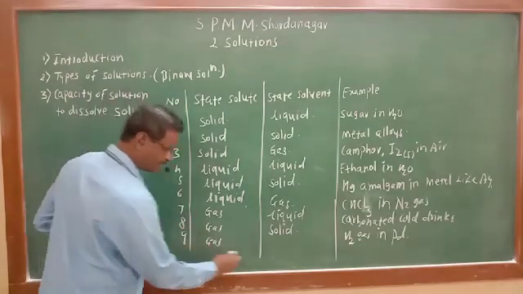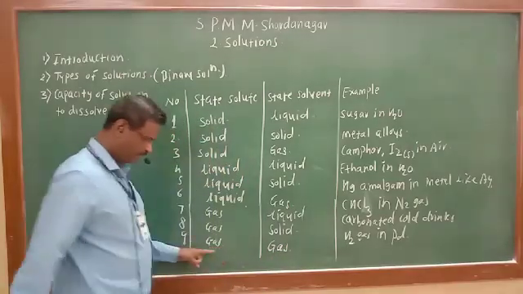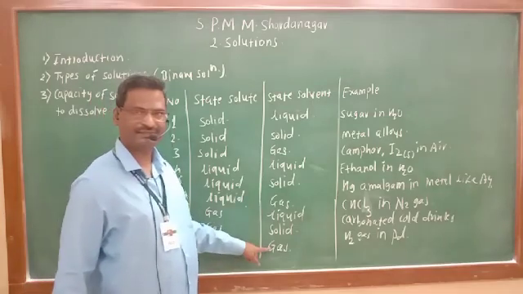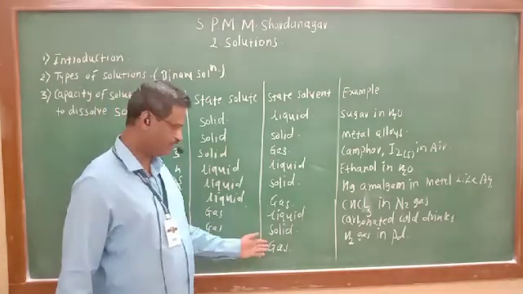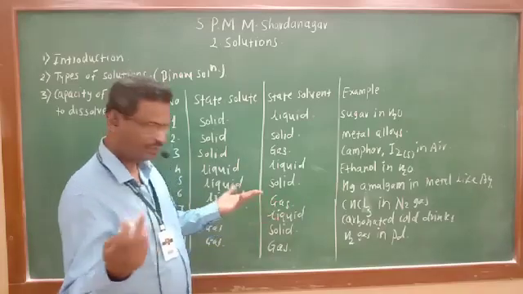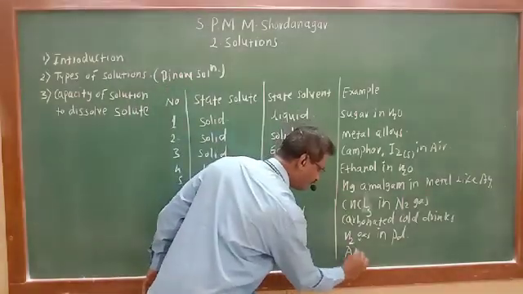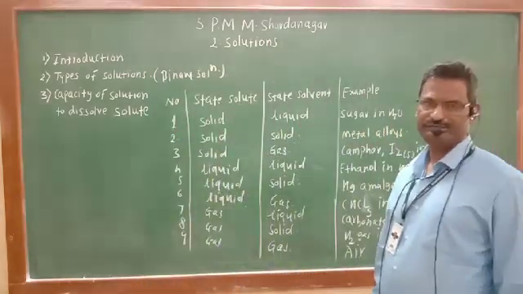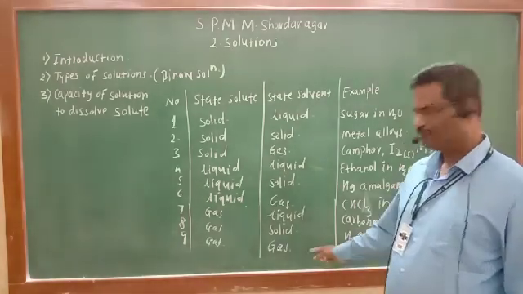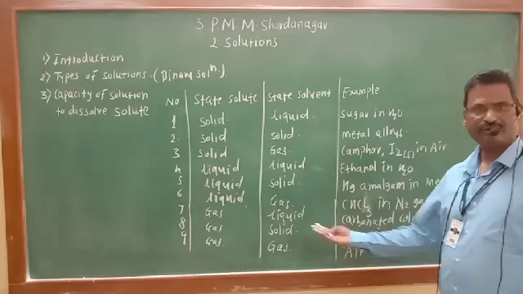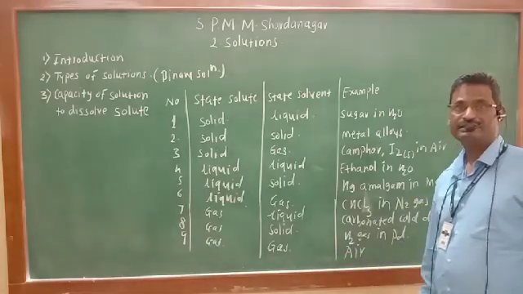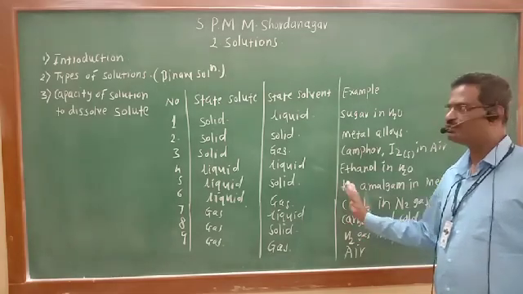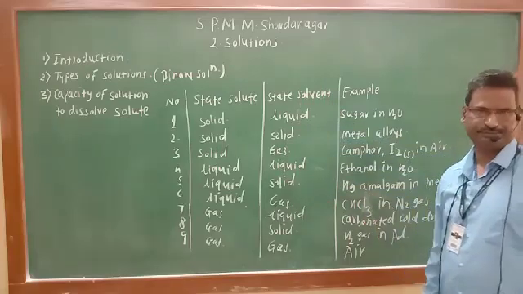And one more, gas in gas. You are familiar with this? What is the example? Gas in gas: one gas present in less proportion, other gas present in large excess quantity. Air. Air is a mixture of many gases. Some of the gases are present in less proportion. Some of them are present in large excess quantity. So this is about the nine types of solutions.